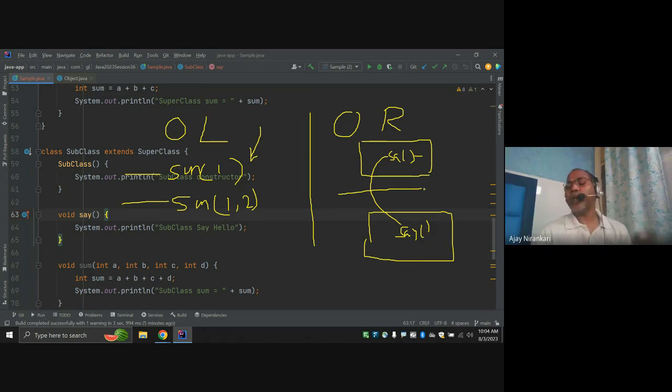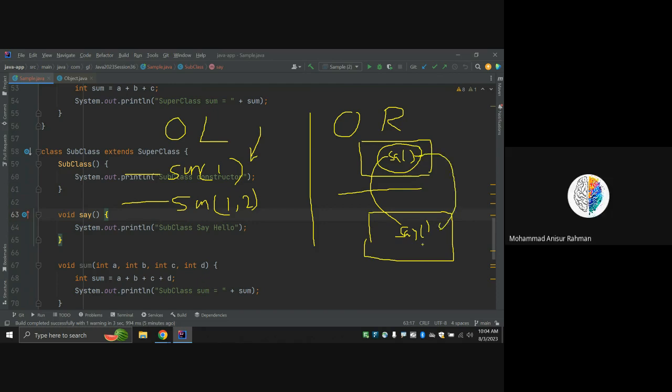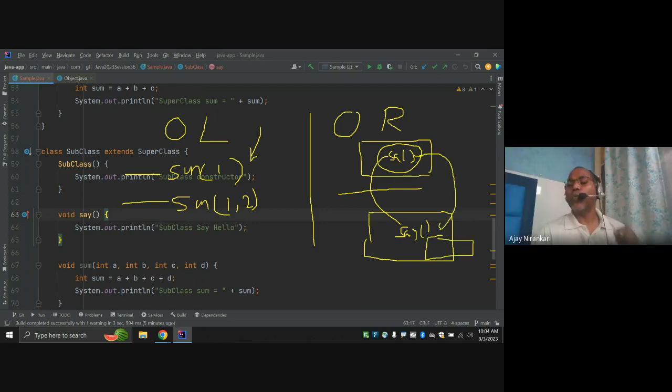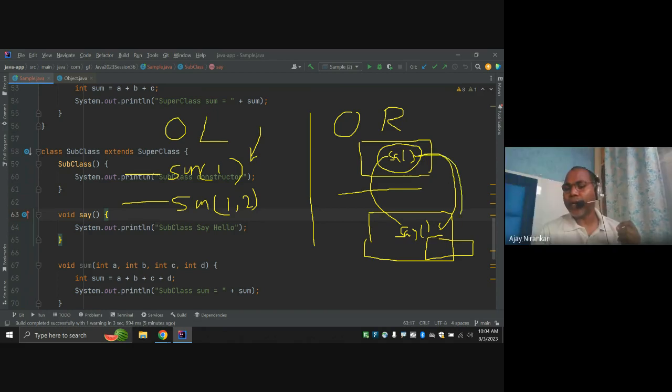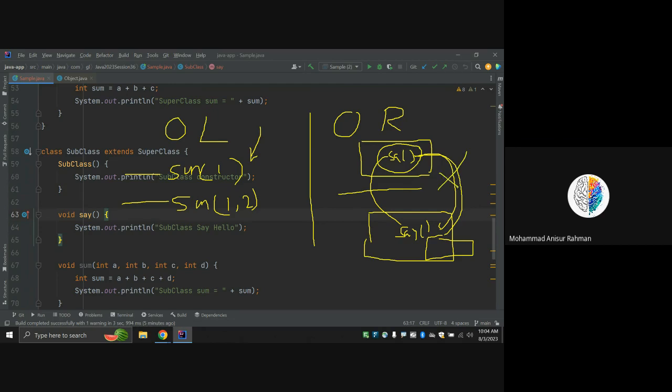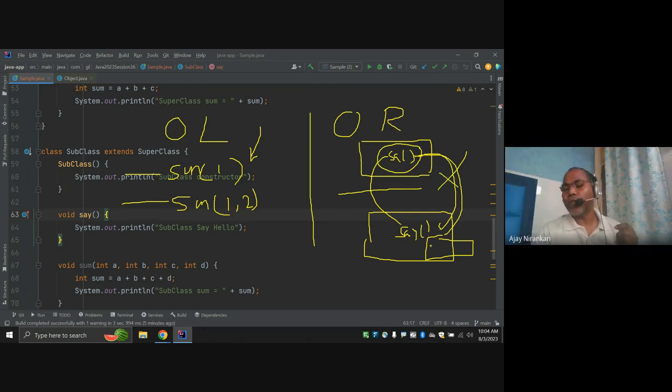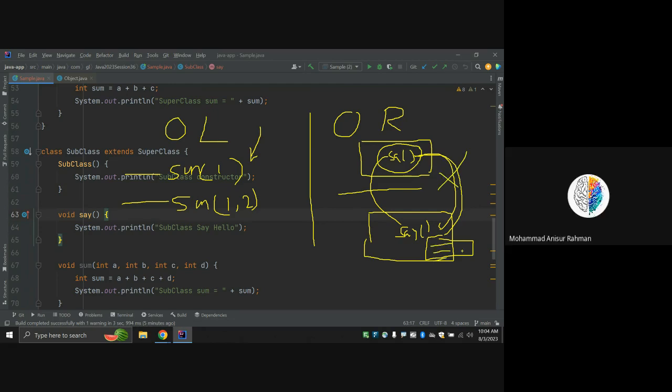Whenever you write a method that already exists in a superclass, and you write the same method in a subclass, this concept is known as overriding. That means whatever feature was inherited, just nullify it. Don't call super, just use my own new logic.